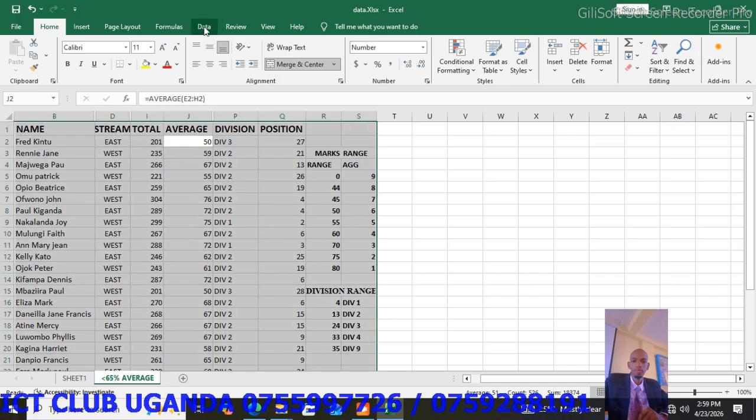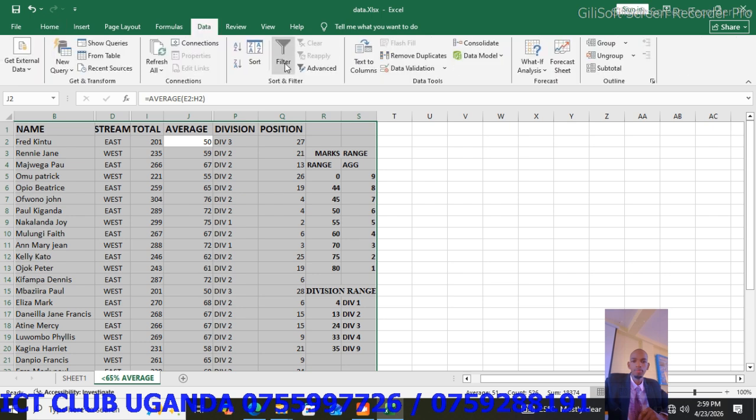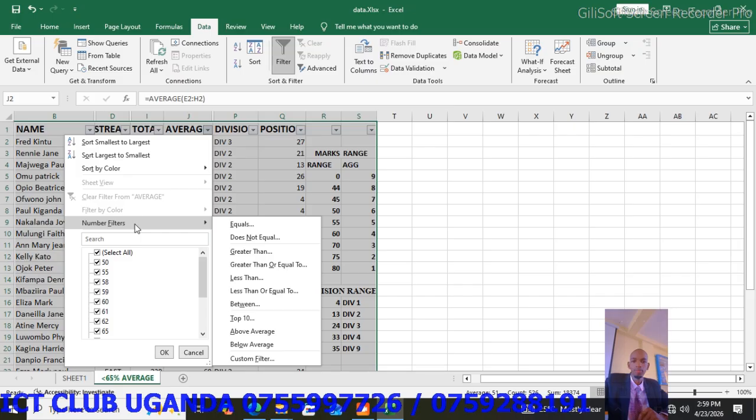Then you come on the data tab here, under filter, click on the filter tab. So a filter symbol will come and click on the average, come to number filters, and then you choose less than.